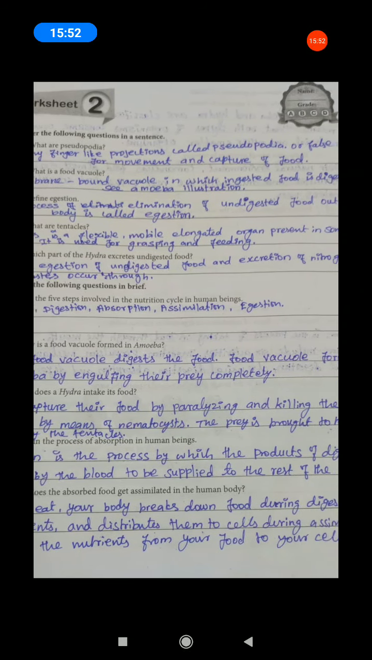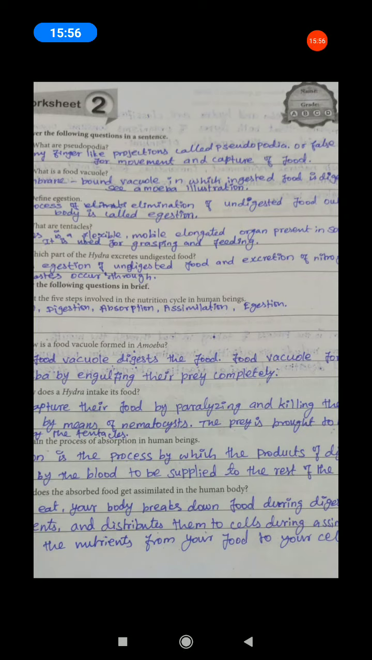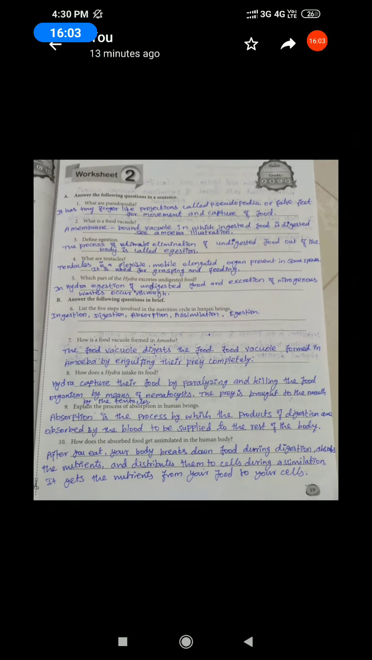It gets the nutrients from your food to your cells. Okay, that is the assimilation. Assimilation means what? The absorption and assimilation of the food items. That is the assimilation. Okay, next one.